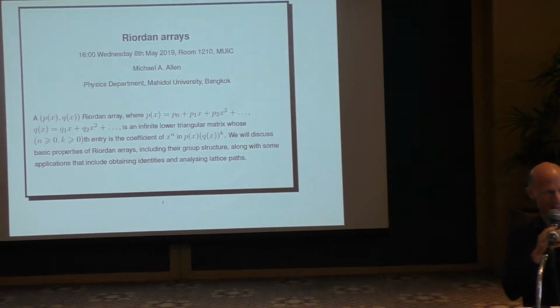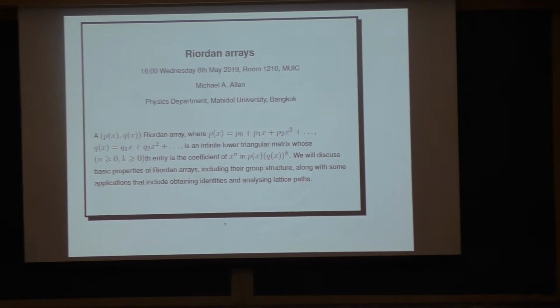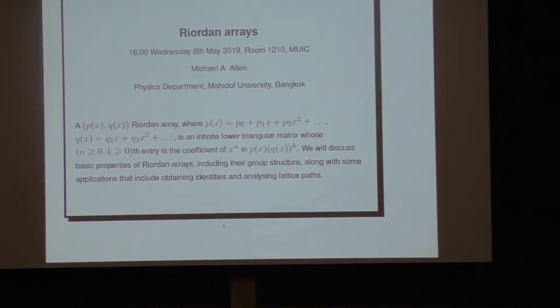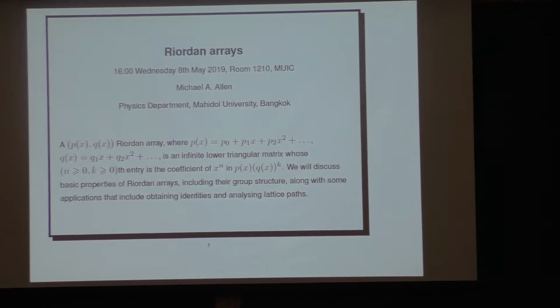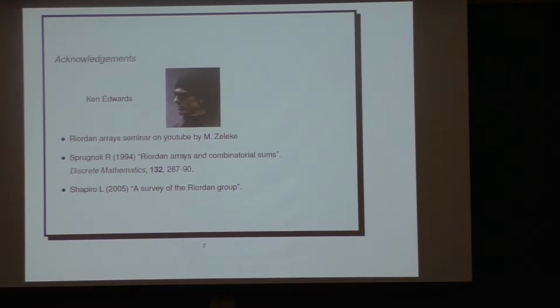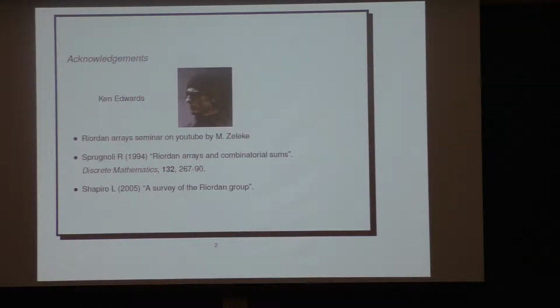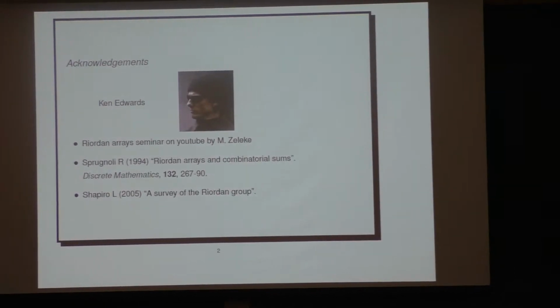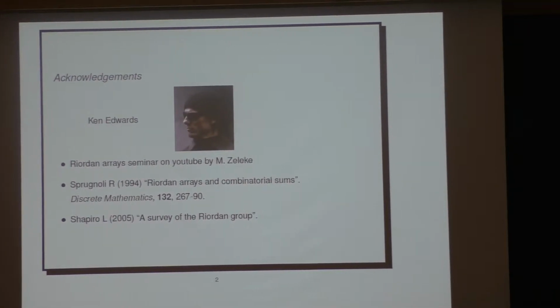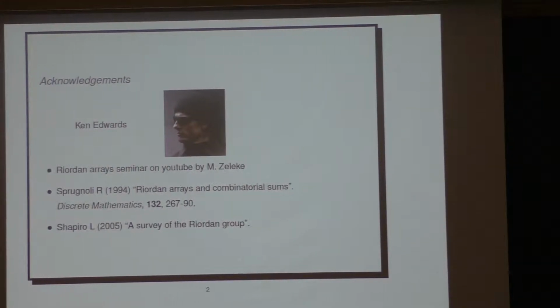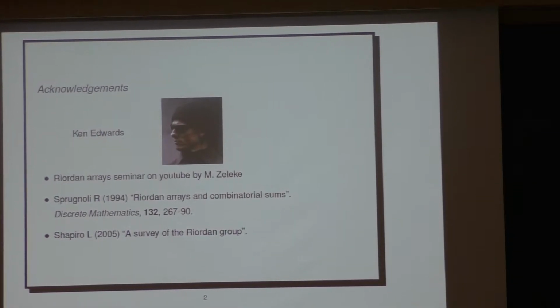Okay, thank you very much for inviting me. Riordan arrays are something I found out about fairly recently. I have to thank my collaborator Ken for introducing them to me. We have a collaboration to do with tiling, and we came up with this number triangle, and we found that there's some relation with this number triangle to these things called Riordan arrays. So I thought I ought to learn a bit about them, and the best way to learn something about them is to give a seminar on them.